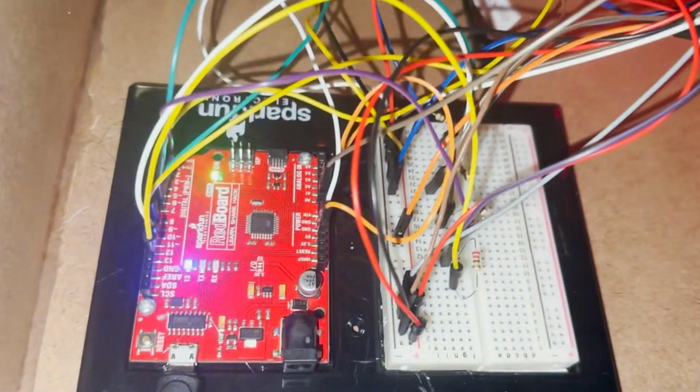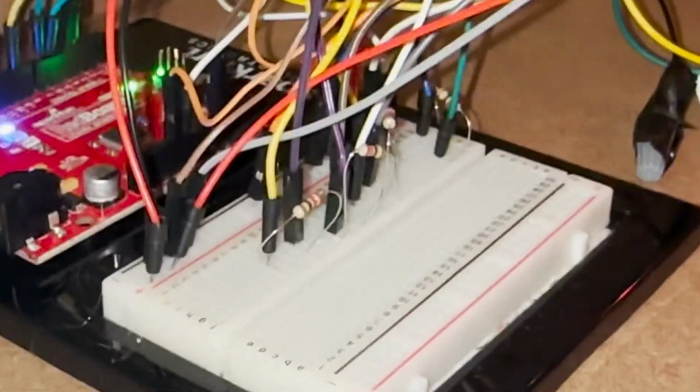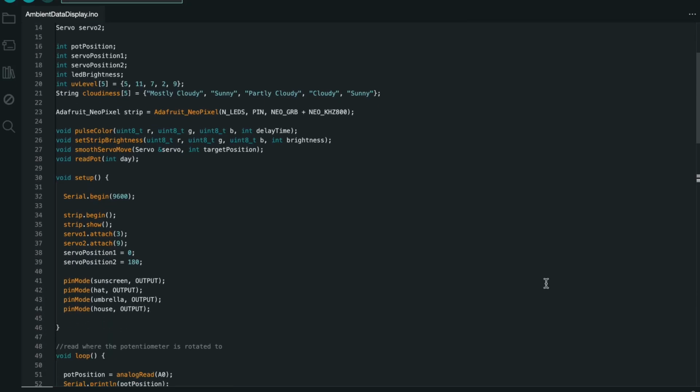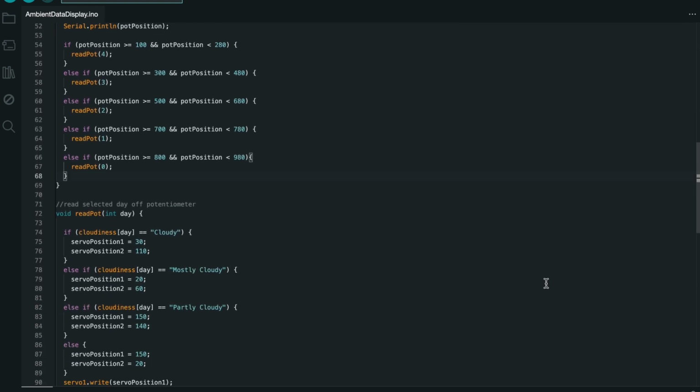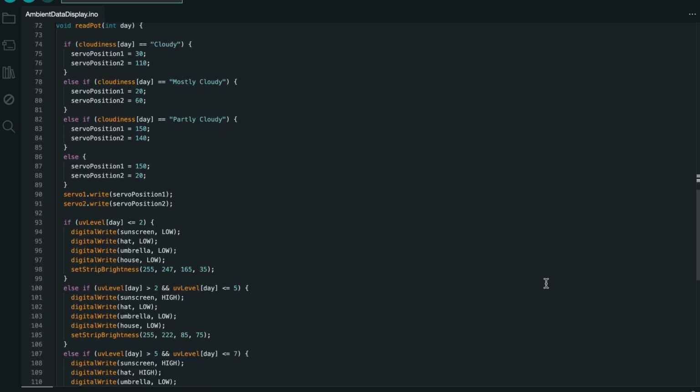To move the clouds, we used 3D printed lever arms on servo motors. To light up the sun, we used a NeoPixel LED strip. And to light up the UV protection logos, we used 4 separate LED bulbs.